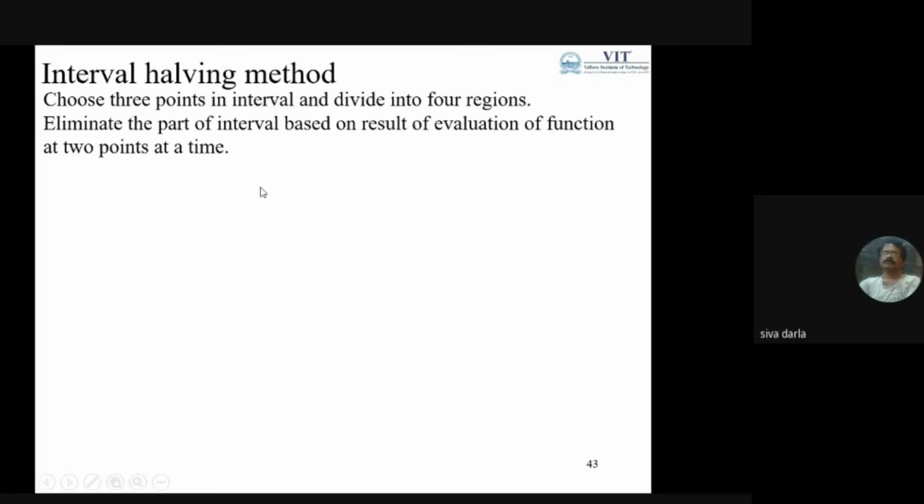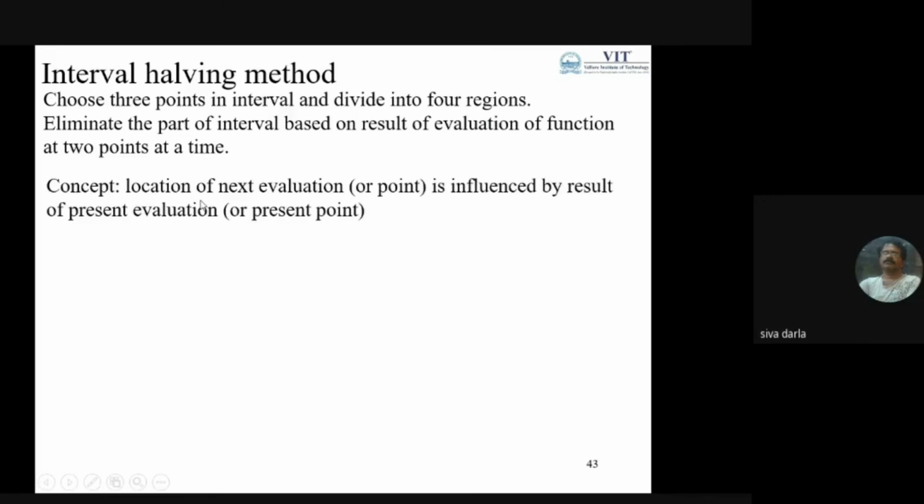Here we choose 3 points in the interval, divide it into 4 regions, and eliminate part of the interval based on the results of the evaluation of the function at 2 points. The location of the next evaluation point is influenced by the result of the present evaluation. This is the main concept in the interval halving method.